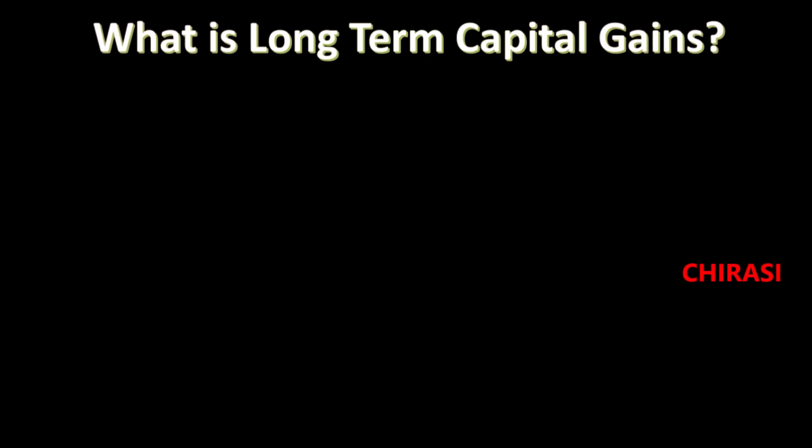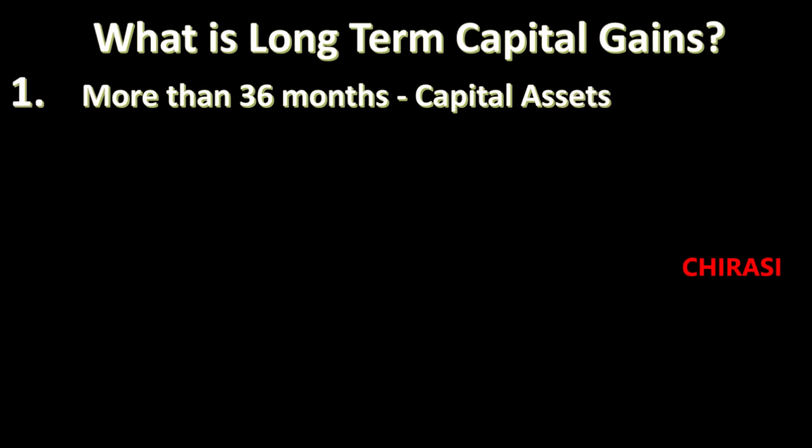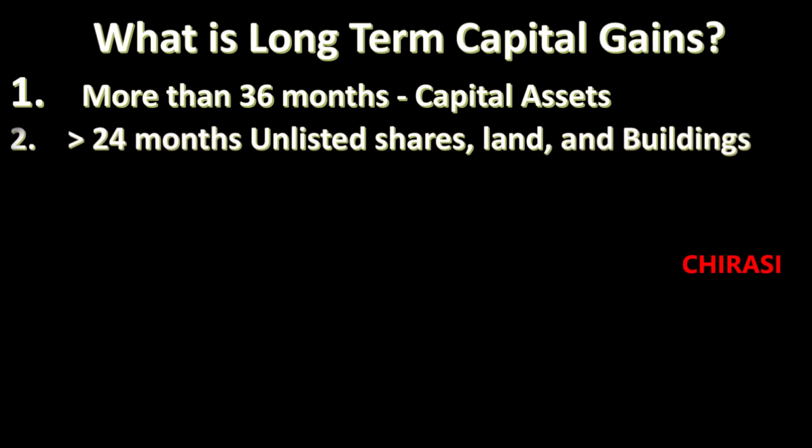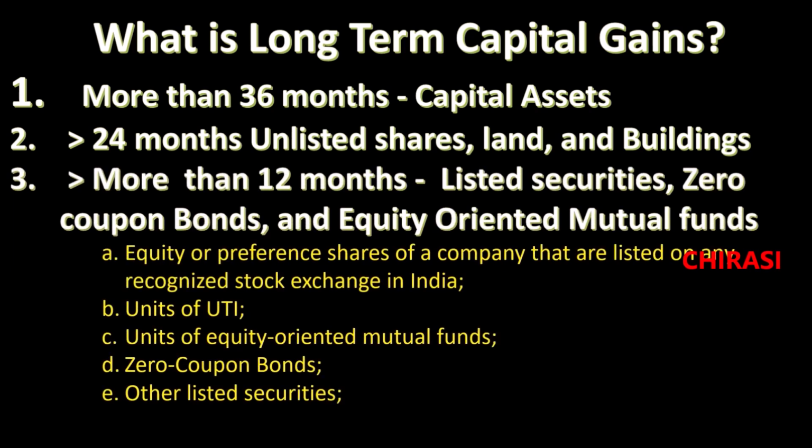Now, what is long-term capital gain? Long-term capital gain in respect of capital assets is just the opposite of short-term capital gain. It is more than 36 months. In the case of unlisted shares, land and buildings, it is more than 24 months. In the case of listed securities, zero coupon bonds and equity oriented mutual funds, if the holding period is more than 12 months, it is called long-term capital.